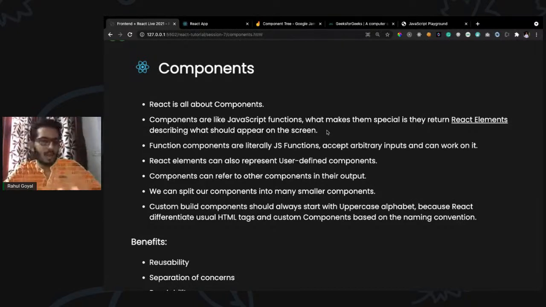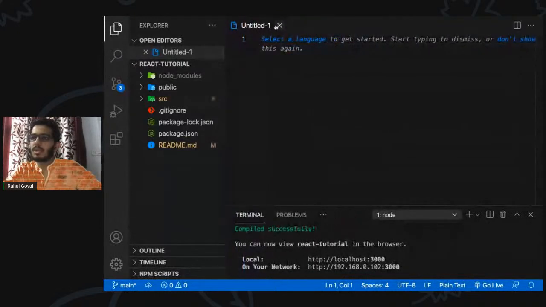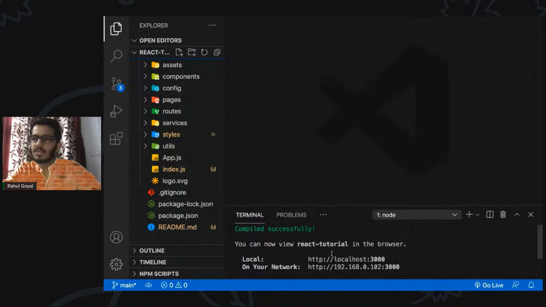So we have two kinds of components, which are class-based components and functional components. In this session, and throughout the course, we are going to talk about functional components. Okay. Now, what are function components? Function components are literally JavaScript functions which may take certain inputs and work on them. Okay. So let's say we have this code, right? This is the code which we have implemented so far. I've already run the development server.